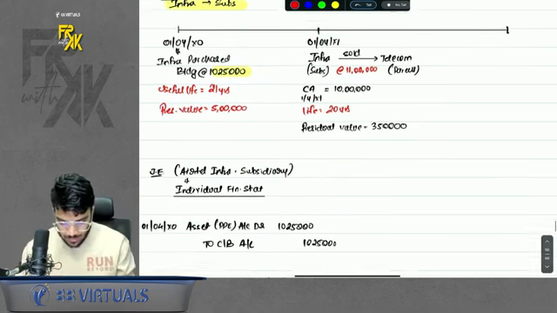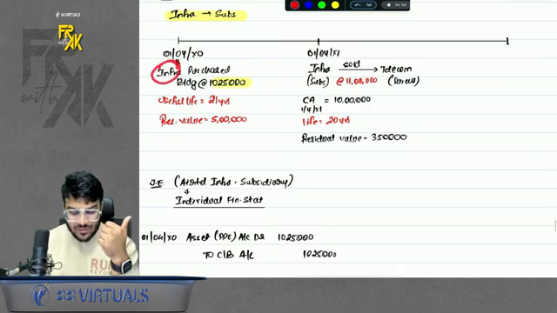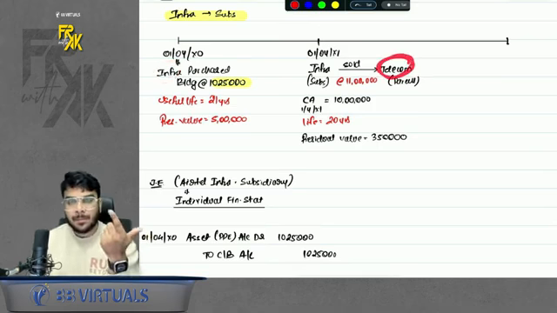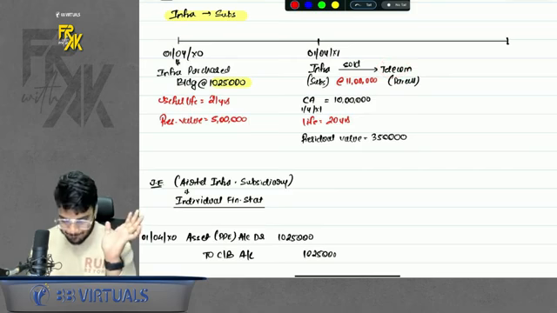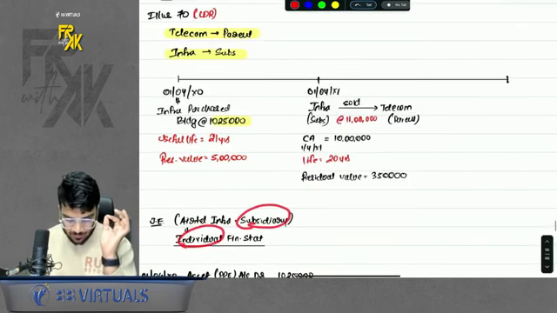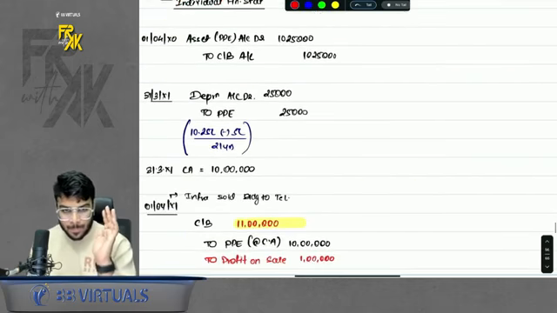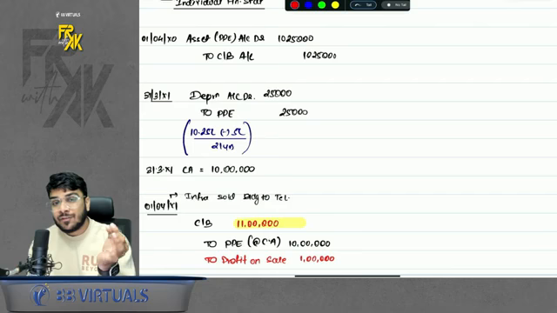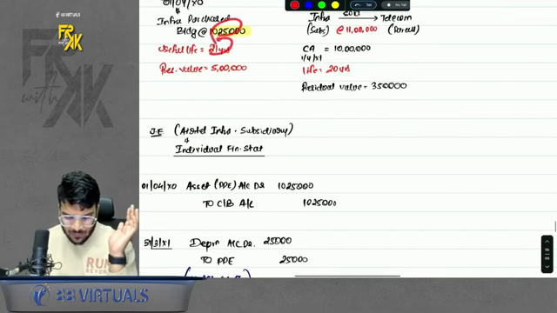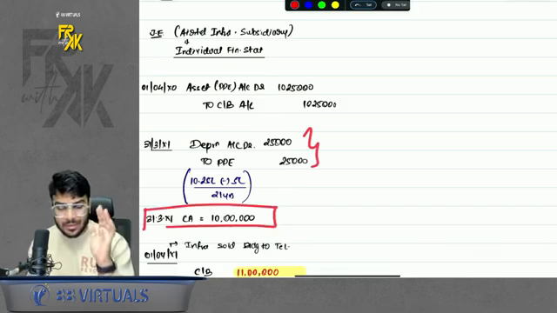Now see, entry has been asked in 3 financials. One is the individual financials of subsidiary, one is the individual financials of parent, and one is the CFS of parent. What will subsidiary do in the individual FS? Whenever subsidiary purchases, he will pass an entry for purchase, asset to cash bank. Then subsidiary uses it for 1 year, so depreciate for 1 year. Value is given, life is given, RV is given. Find the depreciation. After depreciation, the carrying amount comes to 10 lakhs.